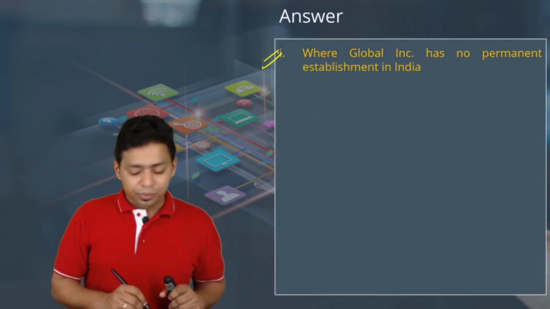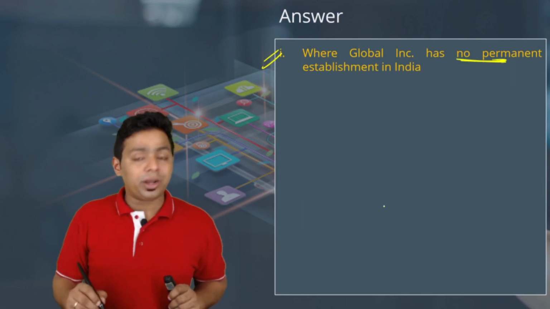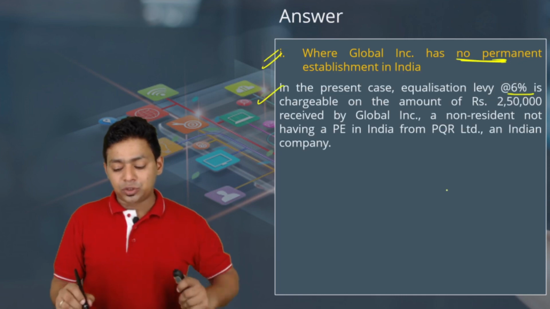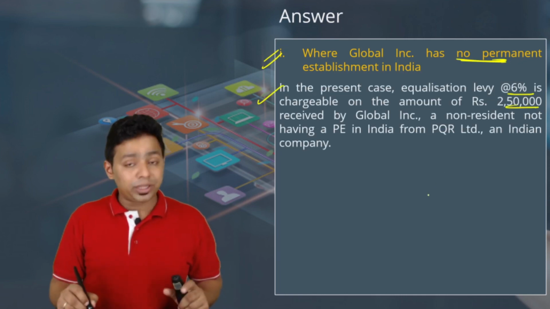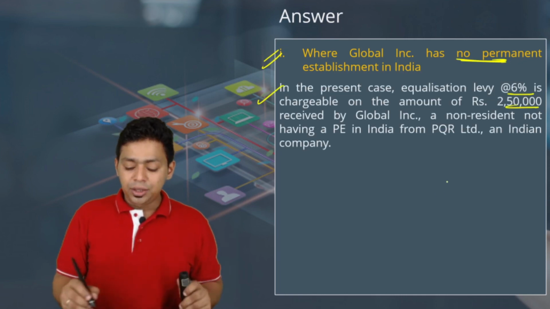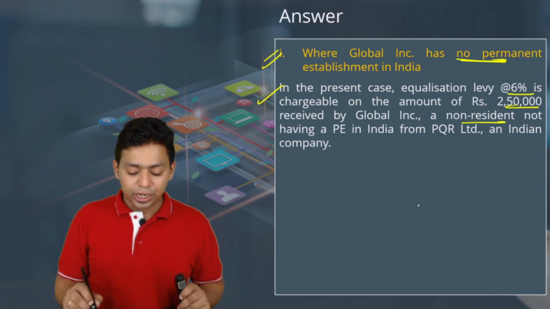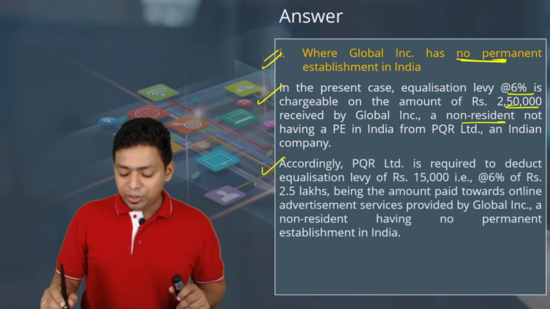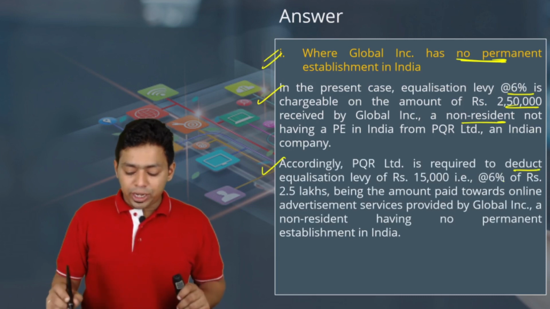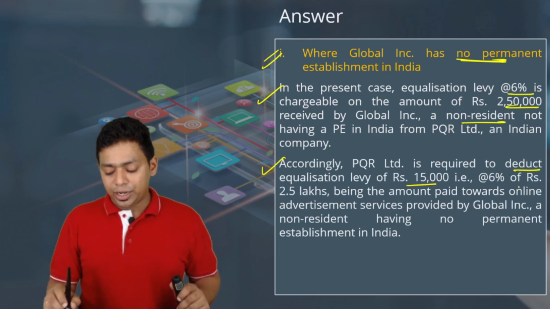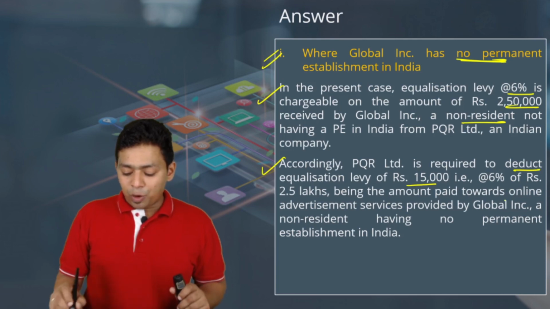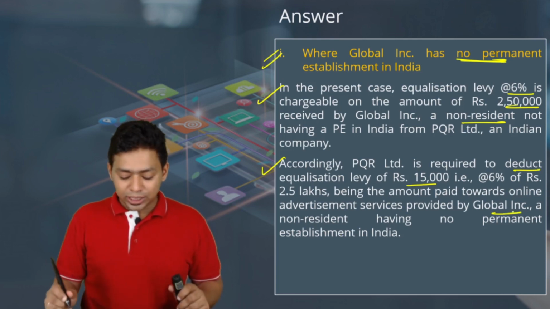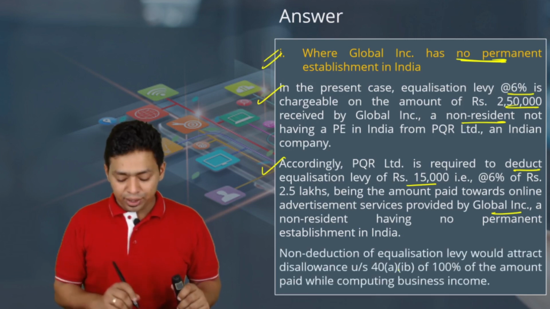Now, point number 1, where Global Inc. has no permanent establishment: in the present case, equalization levy at the rate of 6% is chargeable on the amount of 2,50,000. So 2,50,000 into 6% received by Global Inc., a non-resident not having PE in India. Accordingly, PQR Limited is required to deduct equalization levy of 15,000 at the rate of 6%, being the amount paid toward the online advertisement services provided by Global Inc., a non-resident having no PE in India.